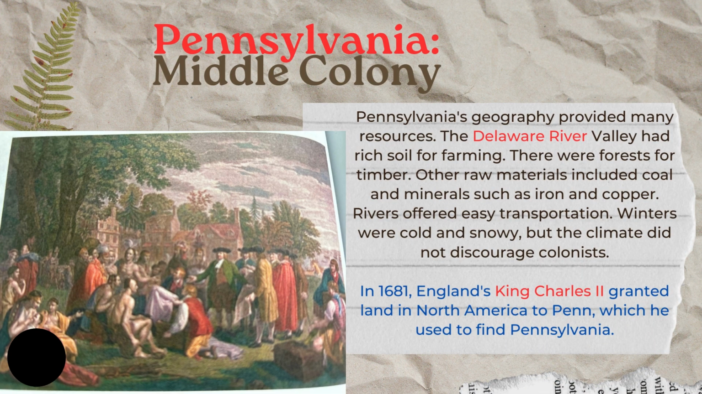So, Pennsylvania, that is the middle colony. Pennsylvania's geography provided many resources. The Delaware River Valley had rich soil for farming. There were forests for timber, and other raw materials included coal and minerals such as iron and copper. Rivers offered easy transportation. Winters were cold and snowy, but the climate did not discourage colonists. In 1681, England's King Charles II granted land in North America to Penn, which he used to found Pennsylvania.